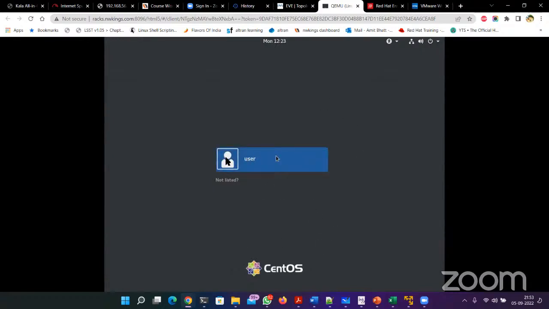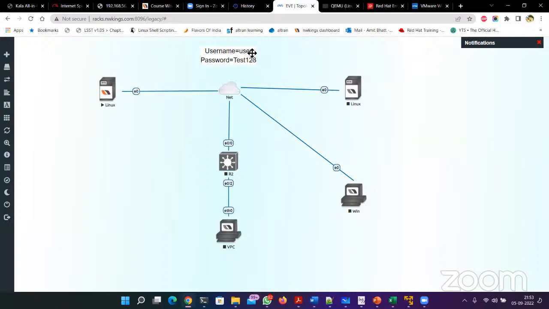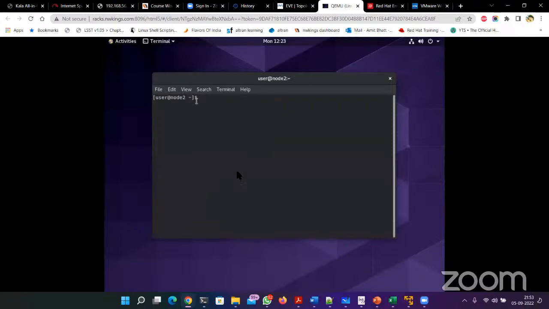Let's say there is a user created by the name user. As you can see on the login screen, you have the name. When you click the name, it will ask for a password. The password is test123, with a capital T. You can see the details here. Username is user, password is test123. So this lab is already there. I logged in as a normal user, not as root, and there you go. Now, if I want to become root, I can run a command in this terminal.